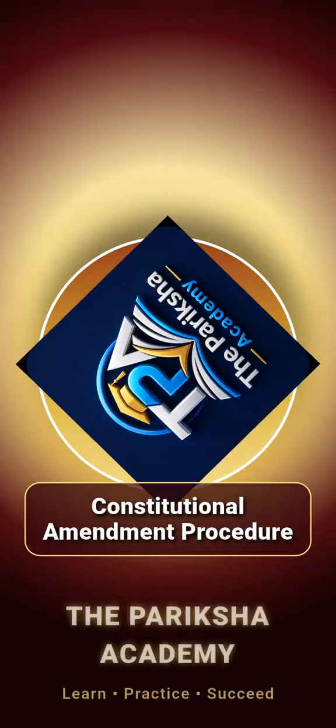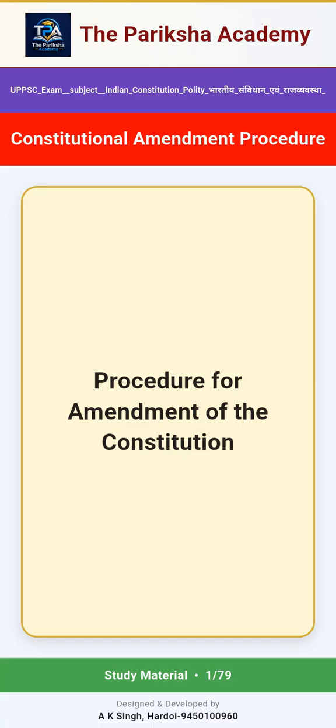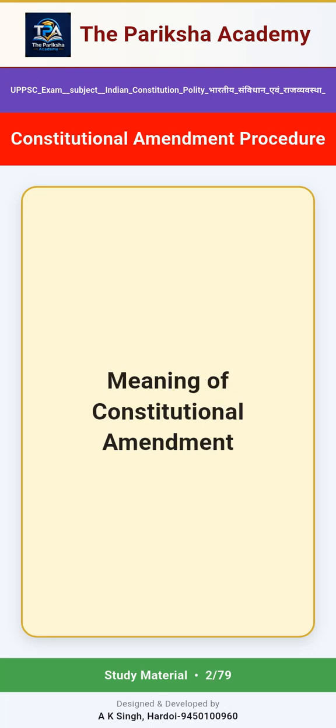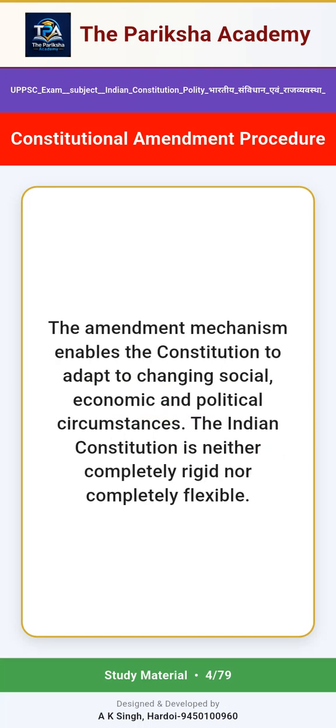Today's topic is Constitutional Amendment Procedure. Procedure for amendment of the Constitution. Meaning of Constitutional Amendment. Constitutional amendment means alteration, addition or repeal of any constitutional provision according to the procedure prescribed by the Constitution. The amendment mechanism enables the Constitution to adapt to changing social, economic and political circumstances.